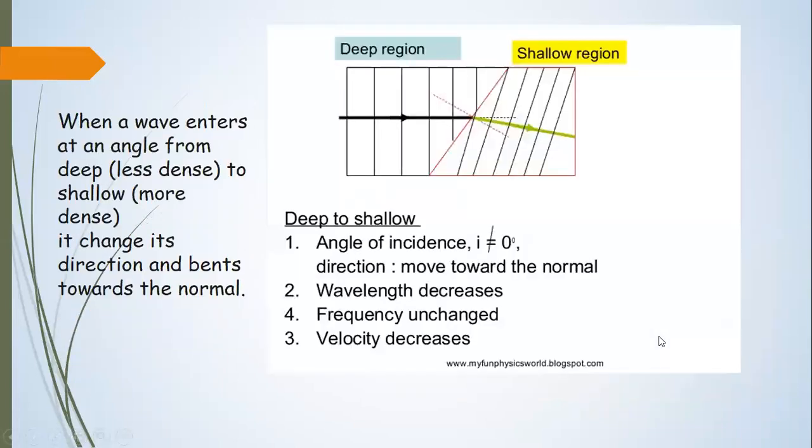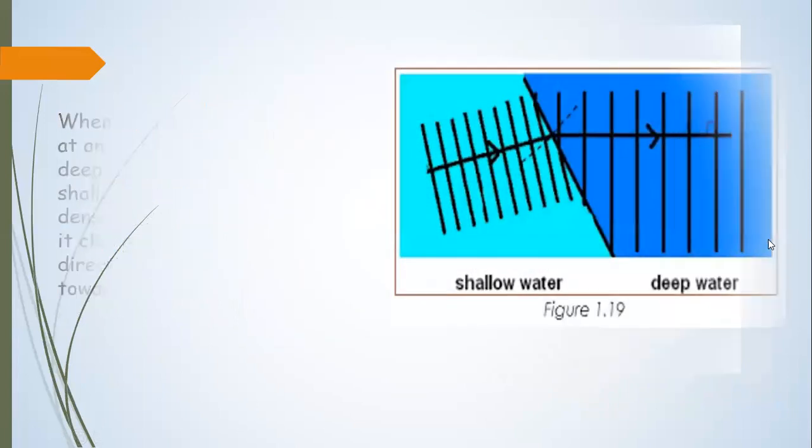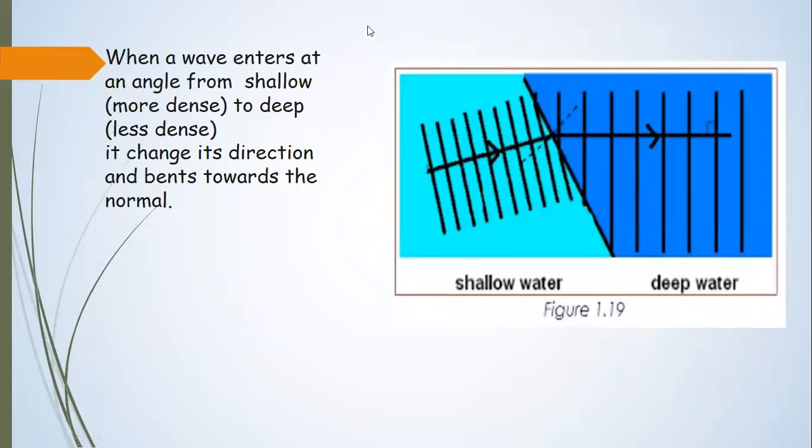In the next case, if the wave enters at an angle from deep to shallow medium, you can see the angle of incidence is not equal to zero. The wave will move towards the normal. The wavelength is decreasing, the frequency is unchanged, but the speed also decreases. This is the second case. And the third case is when the waves enter at an angle from shallow to deep medium.